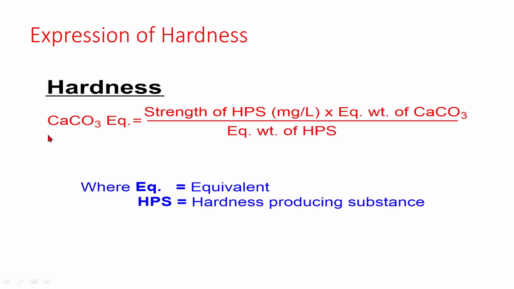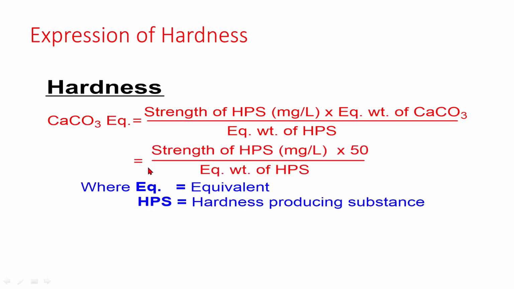Hardness as calcium carbonate equivalent is equal to strength of hardness producing substance in milligram per liter into equivalent weight of calcium carbonate, which is 50, divided by equivalent weight of hardness producing substance, which is equal to strength of hardness producing substance in milligram per liter into 50 divided by equivalent weight of hardness producing substance.